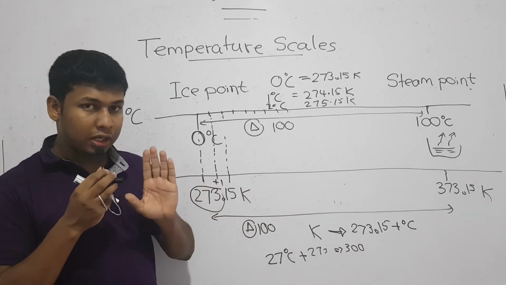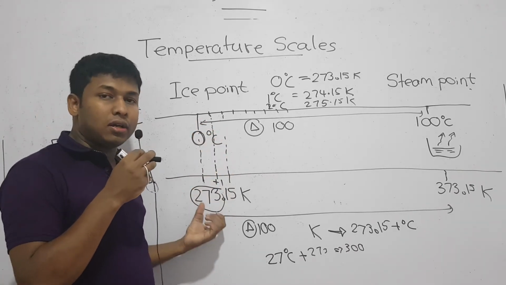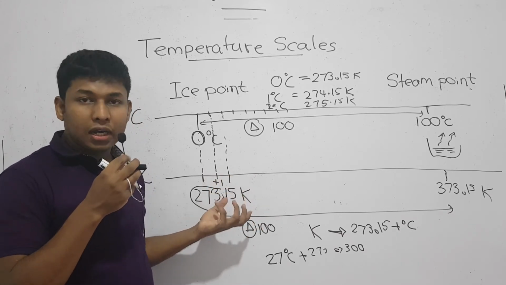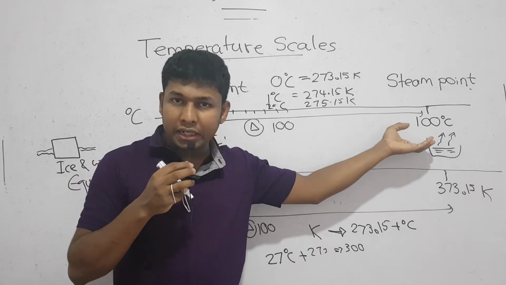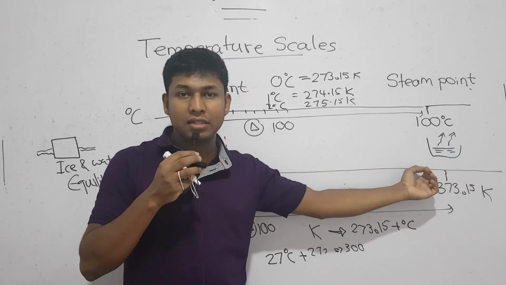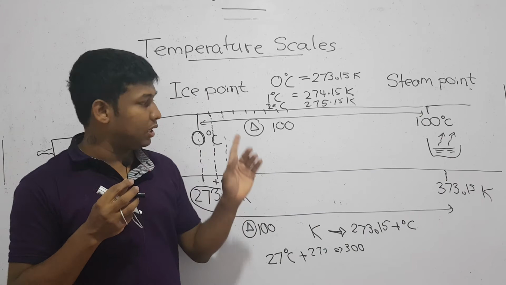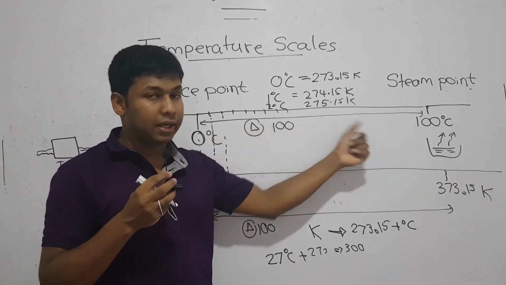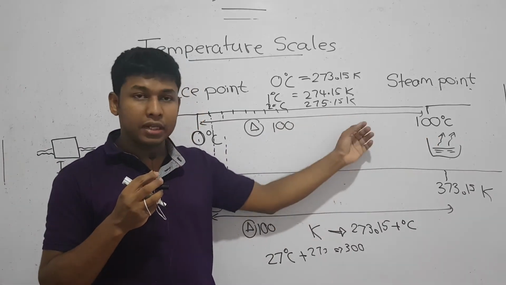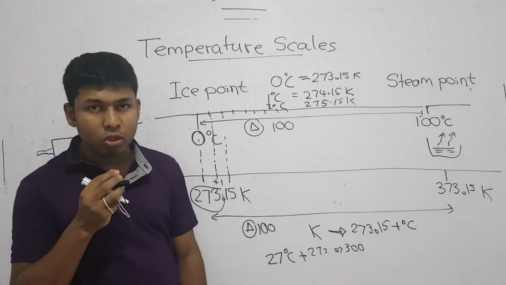Do you understand? According to the Celsius scale, 0 degrees Celsius is the ice point. According to the Kelvin scale, 273.15, which you consider as 273, is the ice point. According to the Celsius scale, 100 degrees Celsius is the steam point. According to the Kelvin scale, 373.15 Kelvin is the steam point. And most importantly, the differences between ice point and steam point in both scales are the same, and it is 100 units.